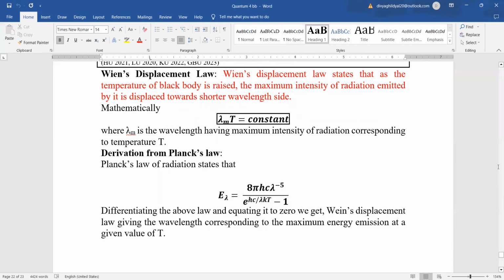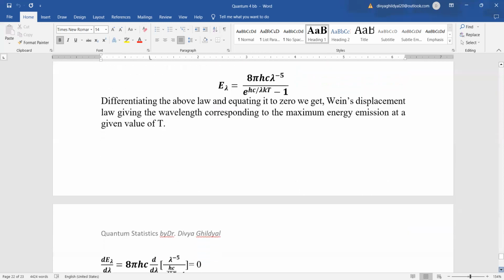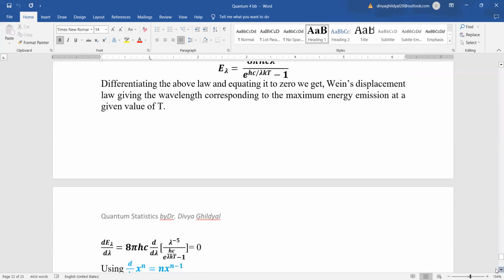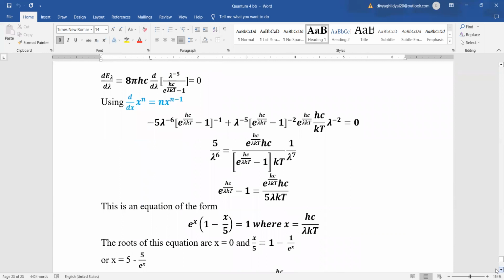we know that Planck's law of radiation is E lambda equal to 8 pi hc lambda to the power of -5 upon e to the power of hc by lambda kT minus 1. Differentiating the above law and equating it to 0, what do we get? dE lambda upon d lambda equal to 8 pi hc into d by d lambda of lambda to the power of -5 divided by e to the power of hc by lambda kT minus 1.